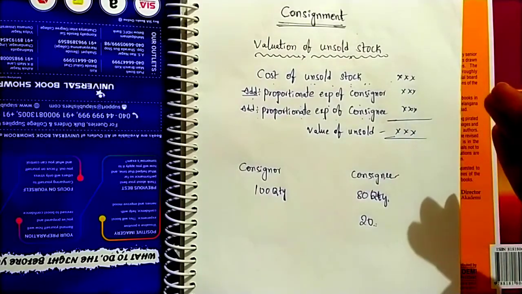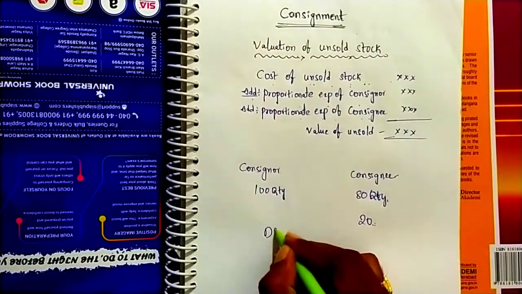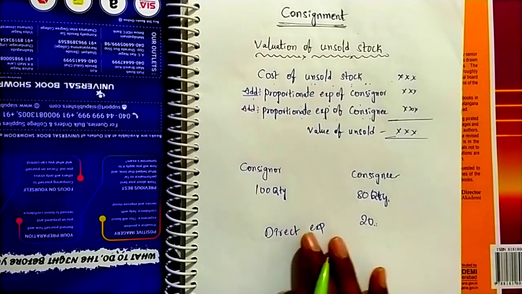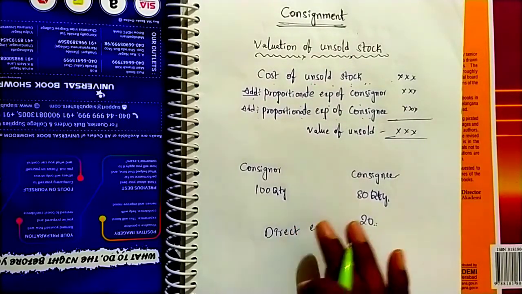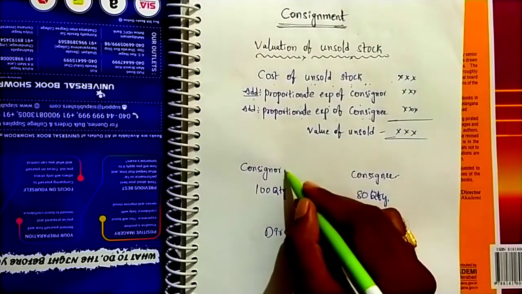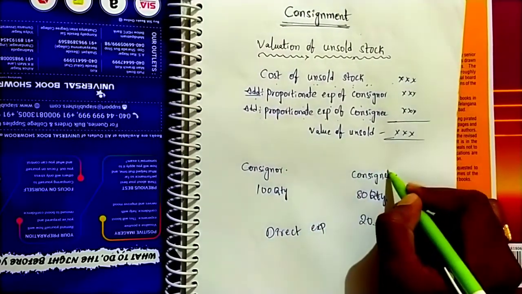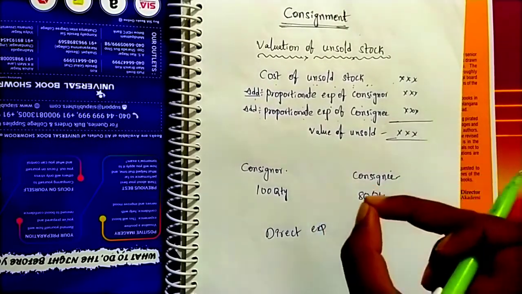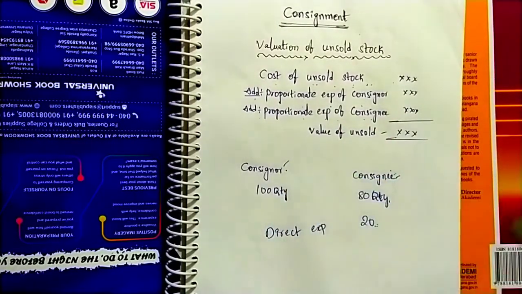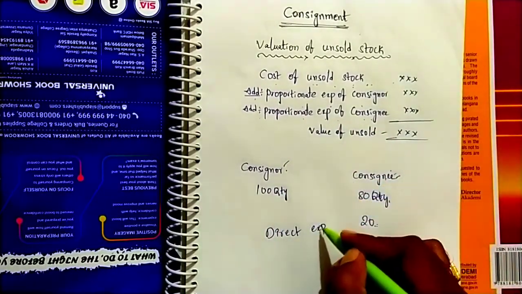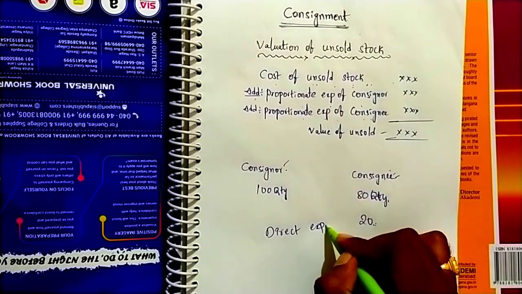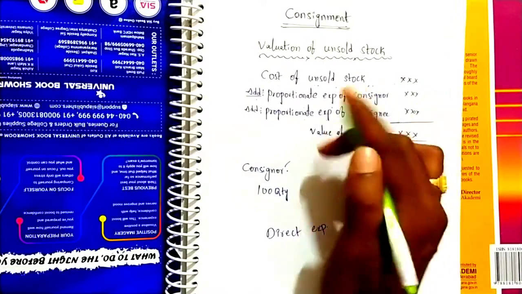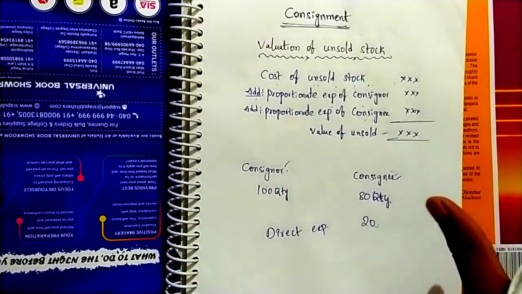Direct expenses means, at the time of sending goods from the consignor place to the consignee place, some expenses are incurred. Those expenses may be paid by the consignor or the consignee. So those expenses are treated as direct expenses. These direct expenses we have to take for the purpose of valuation of unsold stock.